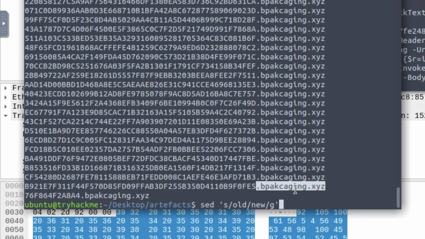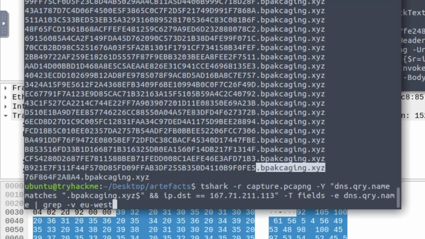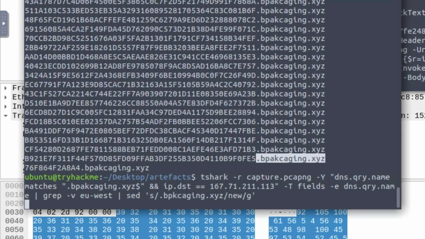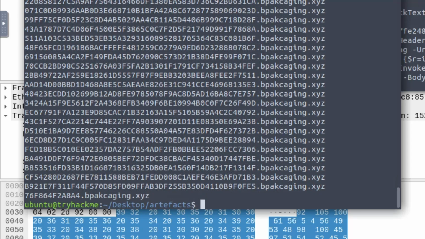And then we want to replace that old value with basically nothing. Let's run a test version of this so you can see what it looks like. We'll run the same last command that we had that removed grep EUS, and then we'll do sed, and then S, and then .b pack. The spelling is what kills me. And I'll do /, and just for the hell of it, I'll do new, and then G at the end, and press enter, and it should replace everything.